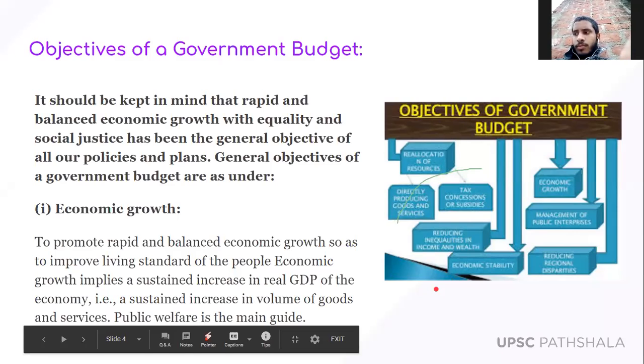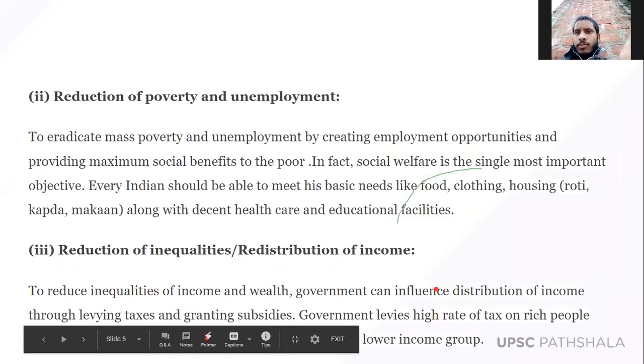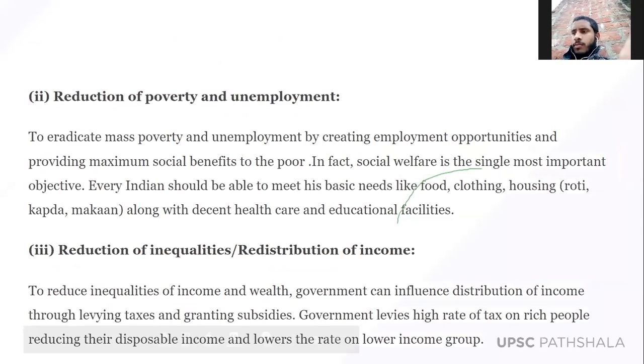Now going to the next point, that is reduction of poverty and unemployment. One of the important objectives of the government budget is to reduce poverty, that is, to increase the income of the people and to reduce unemployment. So the budget policy tries to increase the employment rate in the economy. How it does that, we are going to discuss in detail, that is, how the various components of the government budget lead to reduction in poverty and increase in employment. But one of the important objectives of the government budget is to eradicate mass poverty.